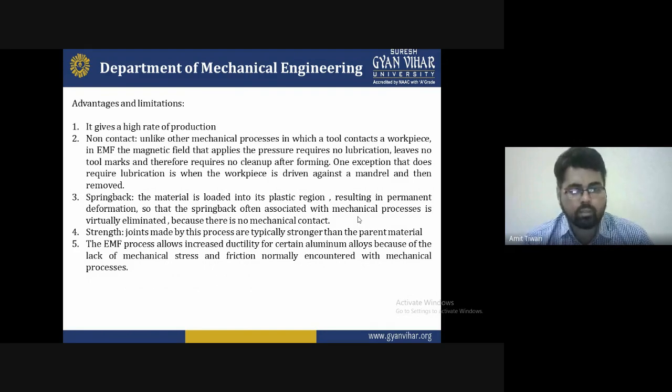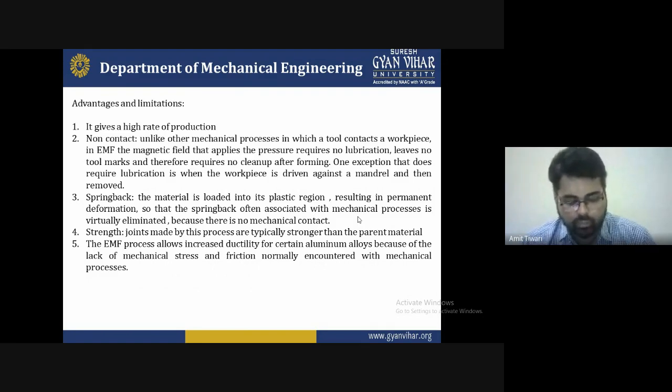The joints made by the processes are typically stronger than the parent material. So electromagnetic forming or magnetic pulse forming allows an increase in the ductility of certain aluminum alloys, because of the lack of mechanical stresses and friction normally encountered with mechanical processes.